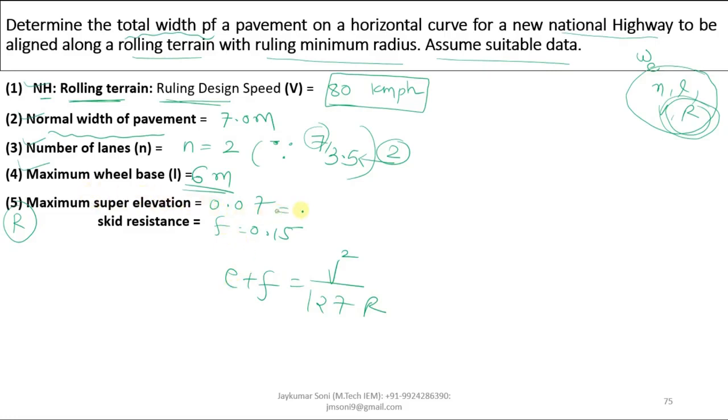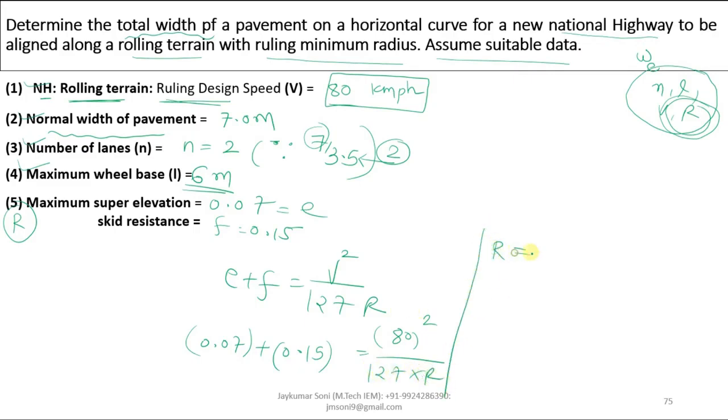This is the value of E. E will be 0.07, F will be 0.15, V we have calculated as 80. In the equation E plus F is equal to V square by 127R, if you put the subject R from here to here, you will be getting the value of R as 230 meters.